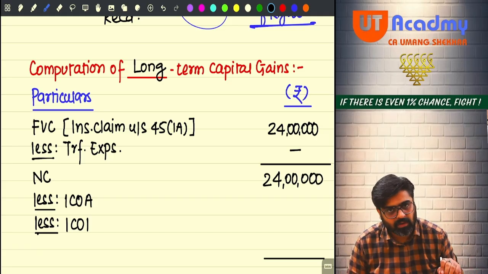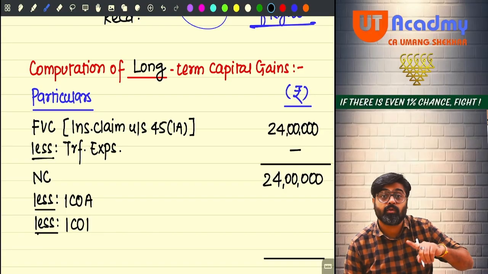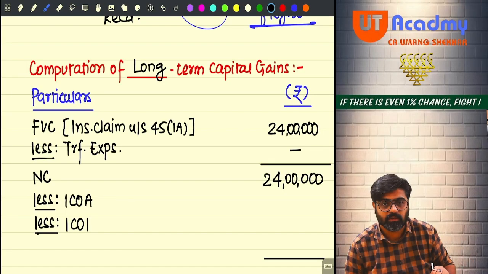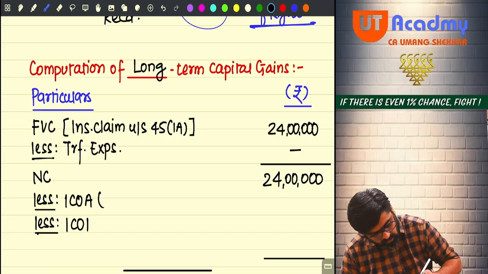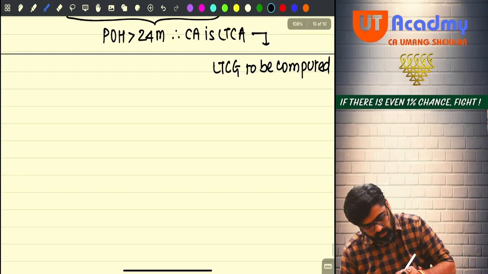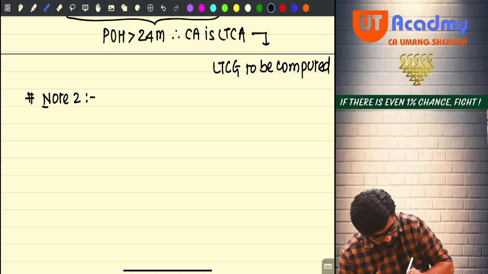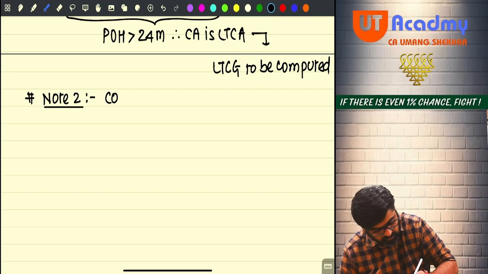Now, cost of acquisition or index cost? Index cost. But for that, we will have to first calculate the cost of acquisition. So for this, we are going to do note number 2, and for index cost of acquisition, we are going to do note number 3. Okay. So come to note number 2. In note number 2, we are determining cost of acquisition and index cost of acquisition, COA and ICOA.